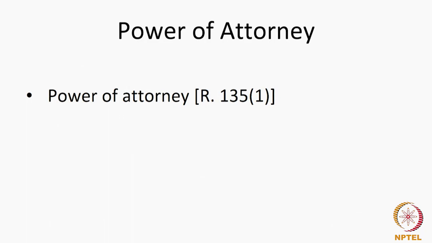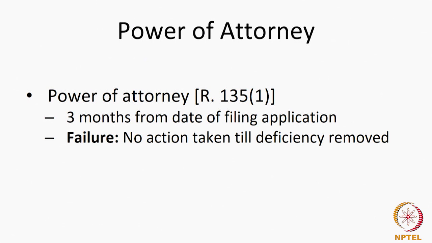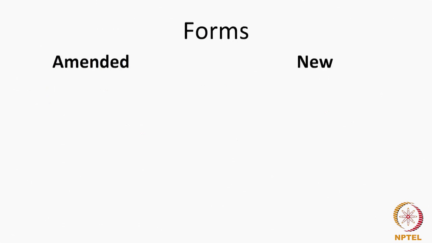You need to file an application and not file your power of attorney. The application will be only acted upon when you remove the defect. The understanding is that your priority, everything else will be preserved, because once the patent office deems something to be abandoned or deemed to be not filed, like the provision that we saw, then the consequences can be different. So, the only consequence is no action will be taken till the deficiency is removed.